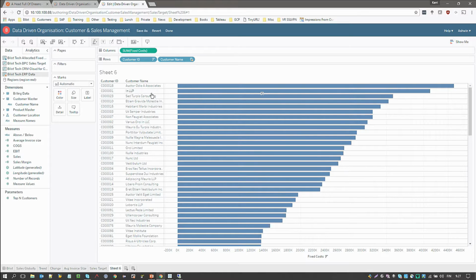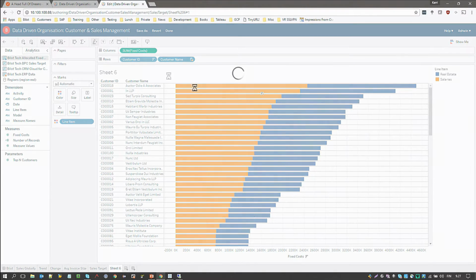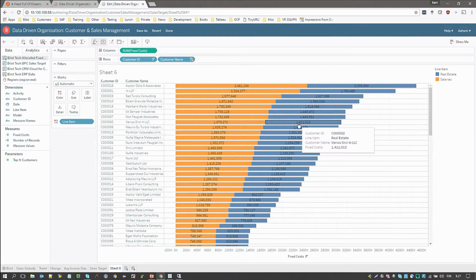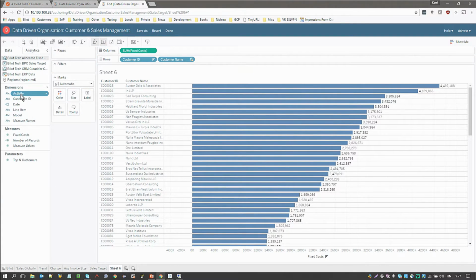And what's happening here? I'm not sure. Let me check it out by line item. Okay, let me add some text. Okay, this looks fairly proportional and logical because most of our costs were in salaries and real estate, roughly 6:5 ratio. So I can't really figure out anything from here. Maybe I'll try analyzing it by activity.